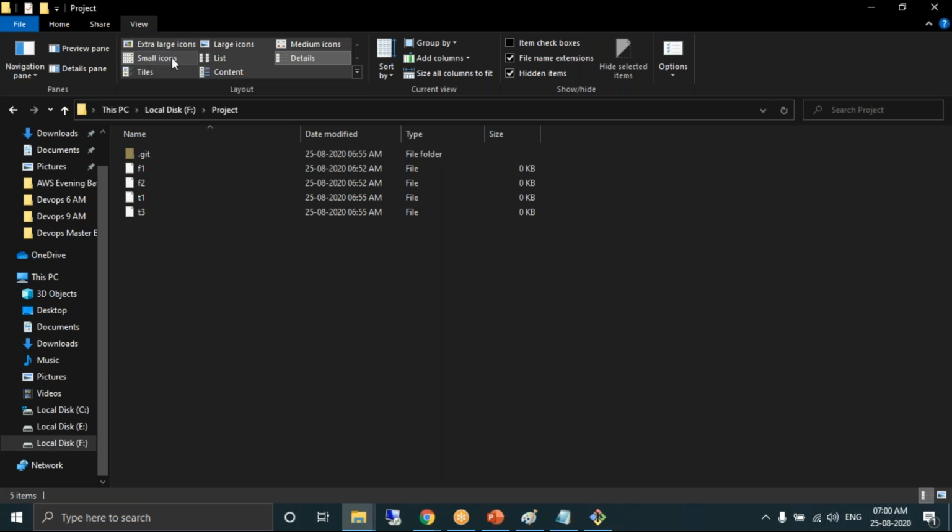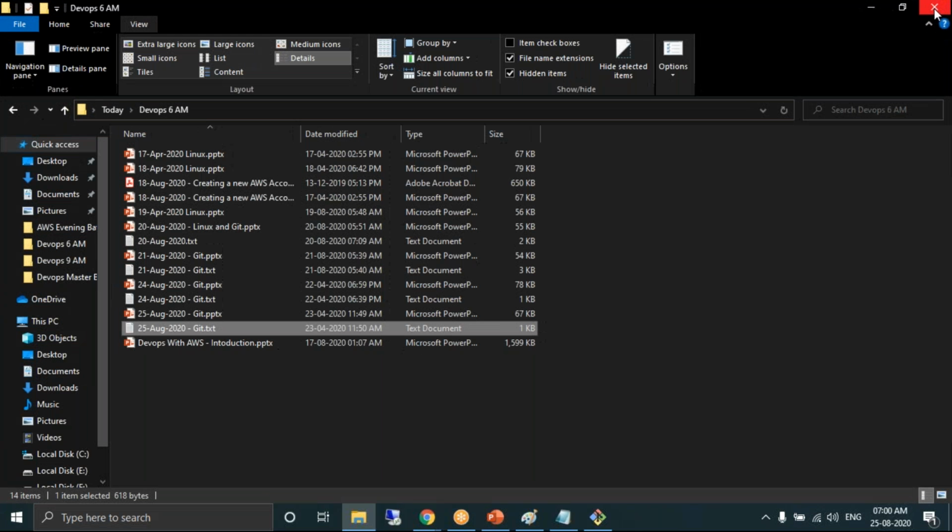So if I remove this, even I am not able to see the hidden folder. So in the folder option, on your personal laptop or desktop, make sure that the hidden files are also displayed. Okay, I will check now.